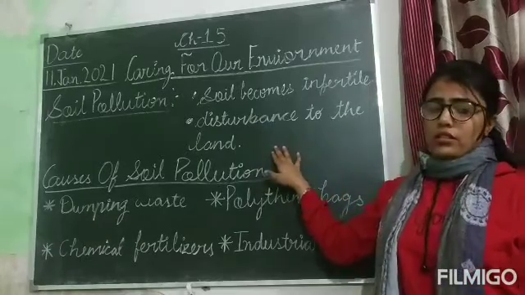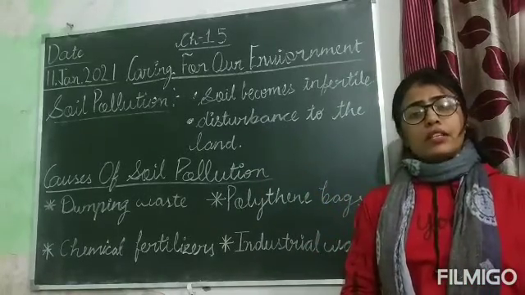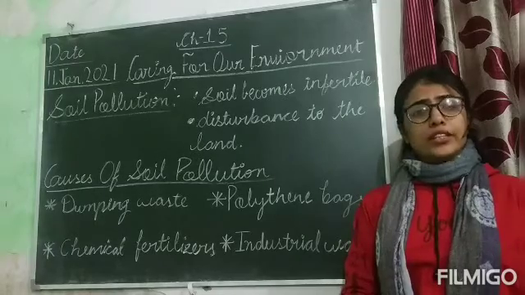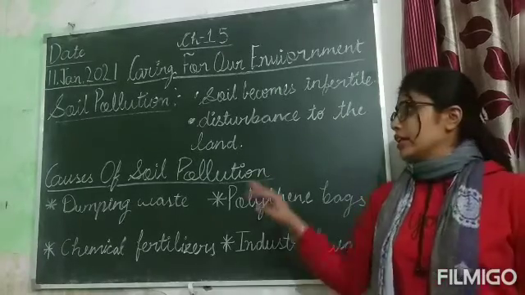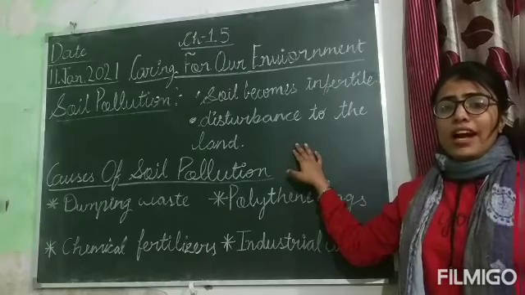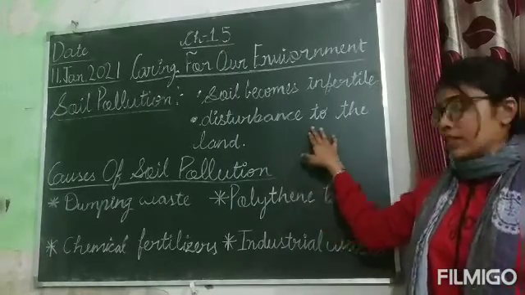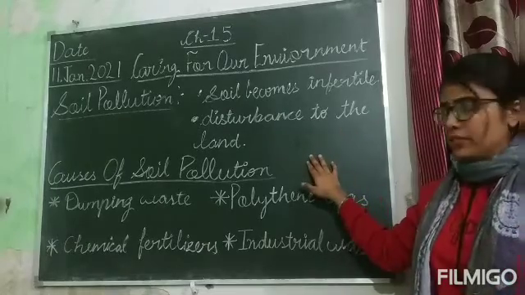Disturbance to the land. Soil pollution is the disturbance to the land because it is a part of land degradation. That's why it disturbs our land. Like we throw garbage on the soil and it pollutes our environment. That's why it is the disturbance to the land.